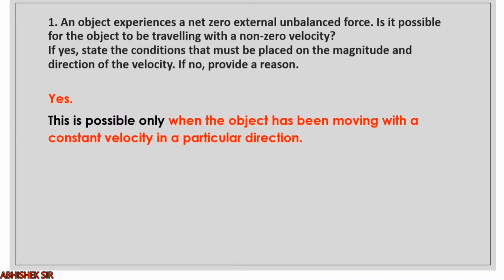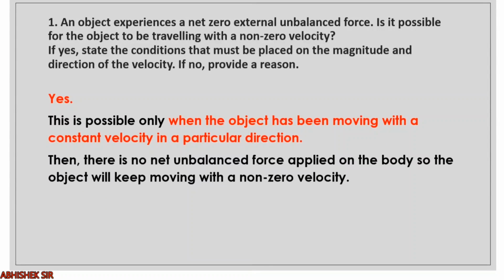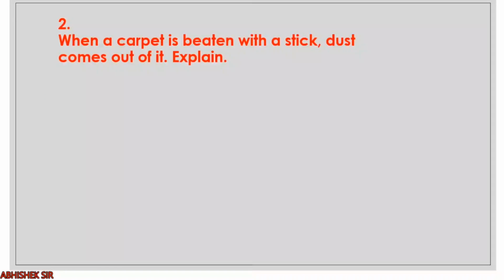How? This is possible only when the object is moving with a constant velocity in a particular direction. See, when the object is moving at a constant velocity, we can say that the velocity is neither decreasing nor increasing. That means no unbalanced force is acting, that means the external force is zero. Then and only then it will move with constant velocity. If the object is moving at a constant velocity, no net unbalanced force is applied and the object will keep on moving with non-zero velocity only, neither increasing nor decreasing. Right? So this was the first question.